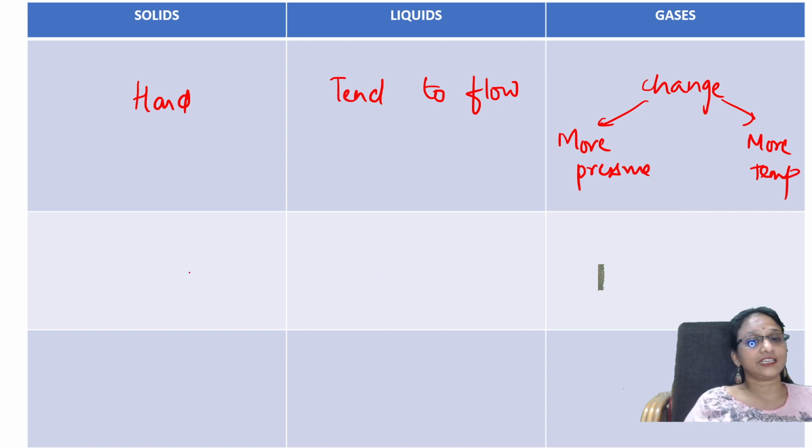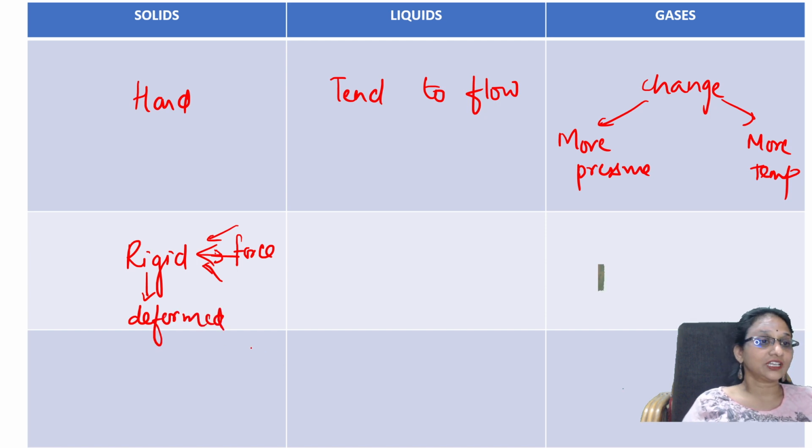Correct, students? Yes. And next, solids are very rigid. Suppose you're applying force on solids, on this particular solid, what will happen, students? That solid, from its rigidity, will become deformed. It's going to change its shape. So they're very rigid. Liquids are not much rigid, and gas is negligible.